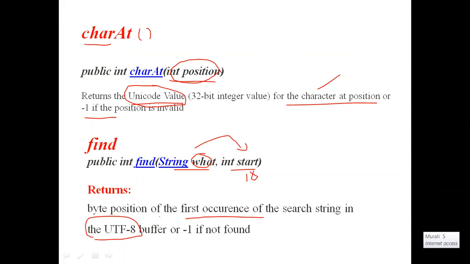For example, in Murali, I want to verify whether RA is present as a substring or not. Actually, in Murali, RA is present. So it will take the string RA, and if I have given the position as 0, from position 0 it will start scanning whether RA is available or not. Whenever RA is available, it will return the byte position. Otherwise it will return -1 if RA is not found. That is the second method, the find method.